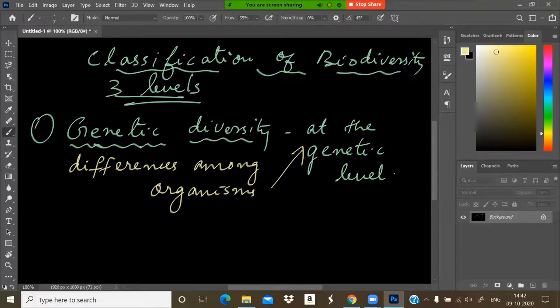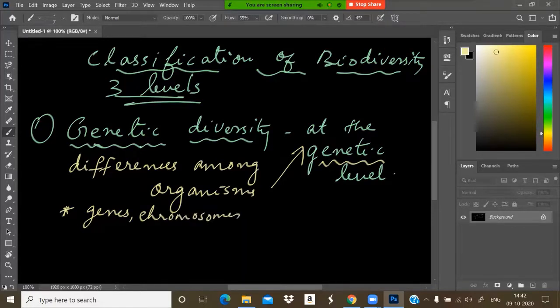It enables a population to adapt to the environment. Genetic diversity is at the level of genes, at the very basic level, that is the level of genes or chromosomes.